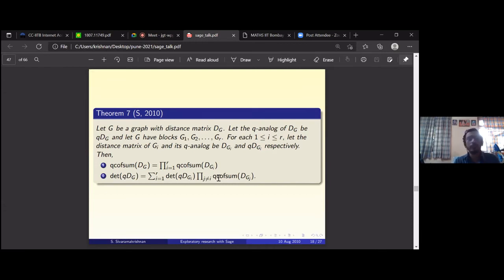If anybody wants some Sage code, I can share. If anybody wants to get started with Sage, I can send you some code. The good thing about Sage is that you have something called a notebook. You can open a new notebook, give it a title, like distance matrix, and then try whatever you want.